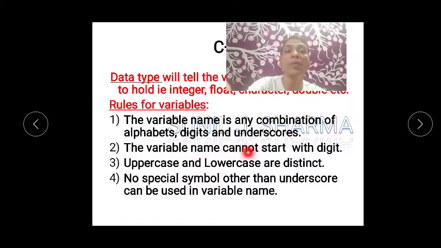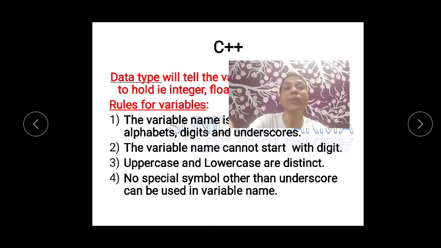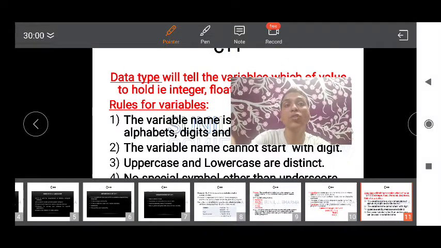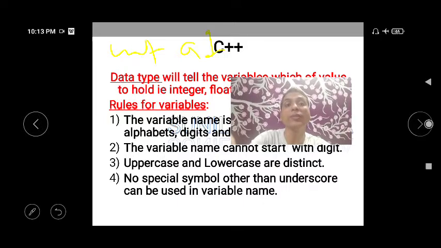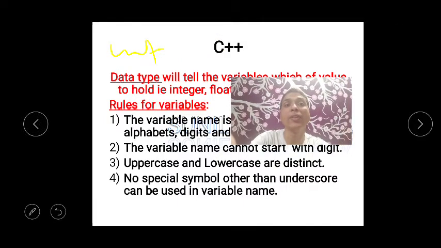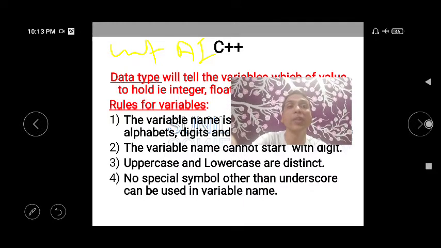The variable name cannot start with a digit. This is a very important rule. For example, suppose I write int A1, a variable. Let me write it in capital. Suppose A1 is a variable, this is okay.